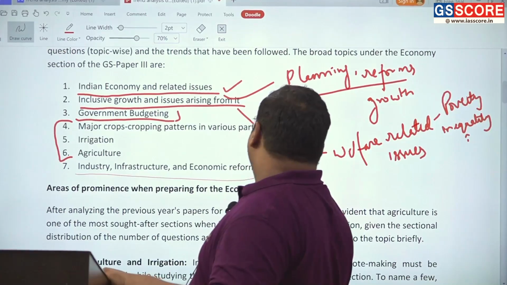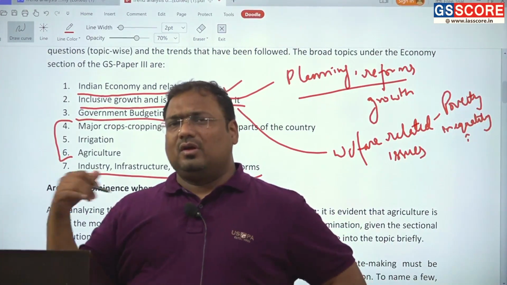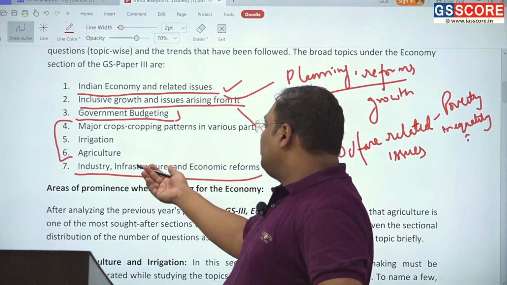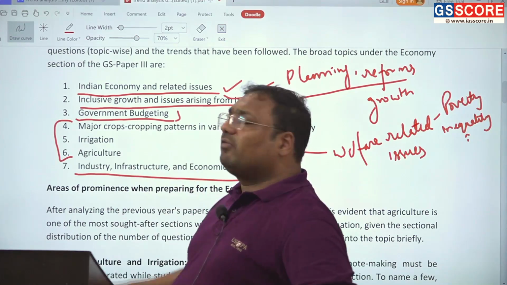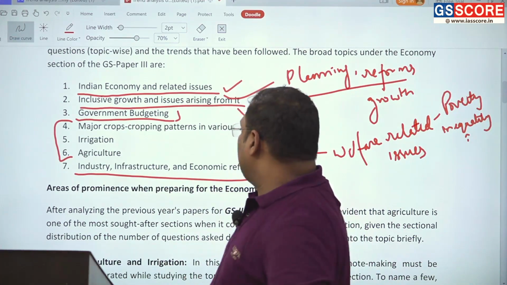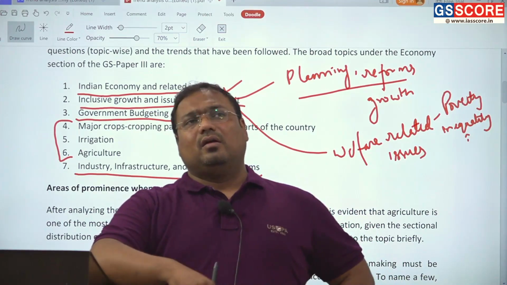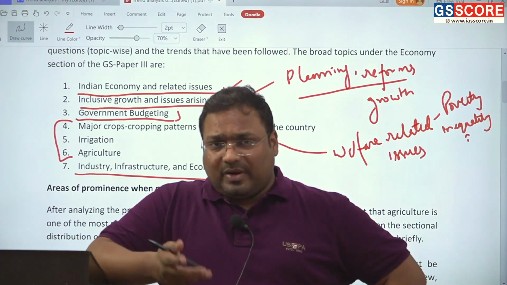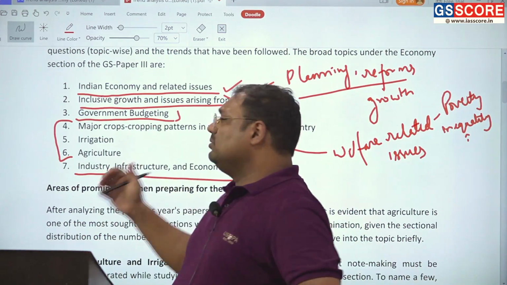When I said reforms earlier, we were talking about the broader 1991 reforms and how they affected the Indian economy. Whereas when we say reforms now, we basically mean reforms in industry that are ongoing, reforms in, let us say, infrastructure. Although the areas of banking and the external sector, which is international trade, etc., are not mentioned in our syllabus, hence we have not covered them here.